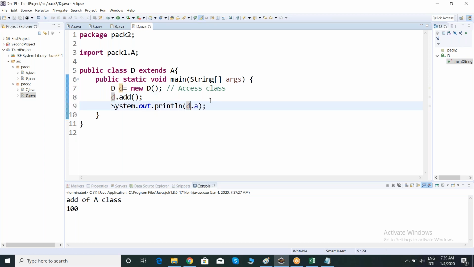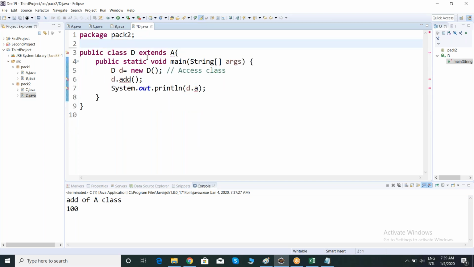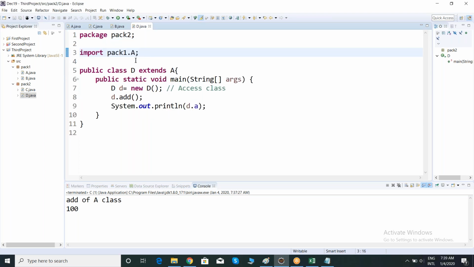Observe, team. Now this time I can access, so I'm creating a child class object. Now I'm calling this add method from where? This is from the parent class. See, observe, class A add. Now this one is from where? This is from package one add. Without this one, I cannot access. Observe here. What is it saying? Import A. Now I have imported the A class from package one.